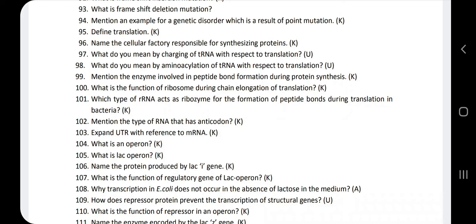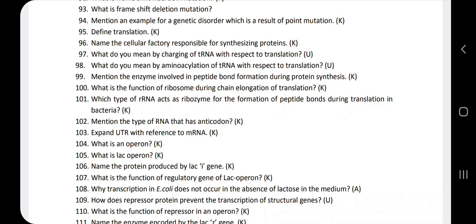Next question, what is an operon? A polycistronic structural gene which is regulated by promoter and regulator genes is called an operon. Next question, what is lac operon? Here, remember, lac refers to lactose. The lac operon is required for the transport and the metabolism of lactose in E. coli.